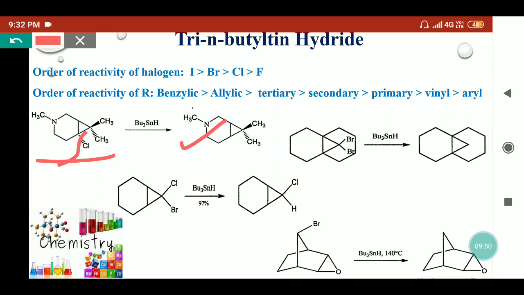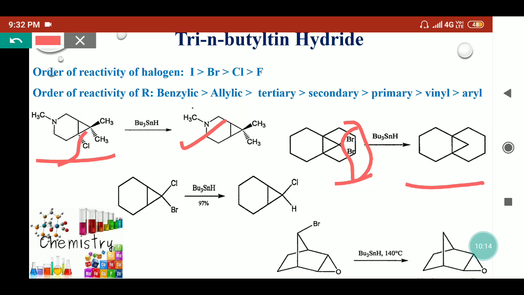If we are taking some gem-dihaloalkanes, like here we have taken gem-dihaloalkanes, that means two halogens are present on the same carbon. So here two bromines are present on the same carbon. When these types of compounds are treated in presence of TBTH, then both halogens will be replaced by hydrogen and it will convert simply into alkanes.